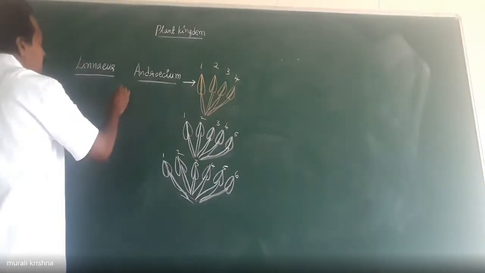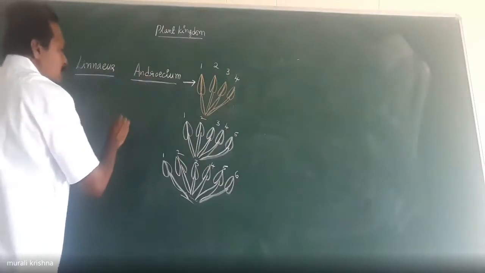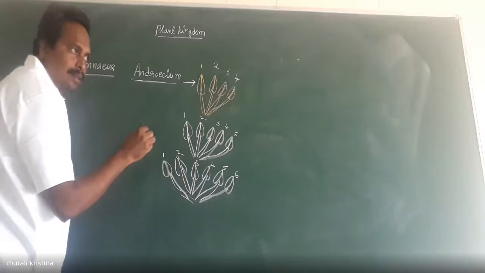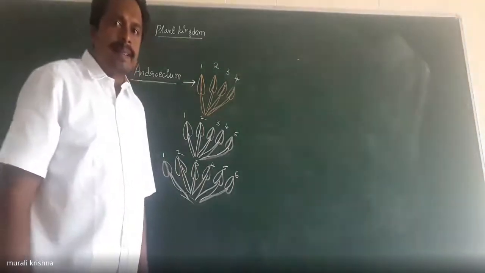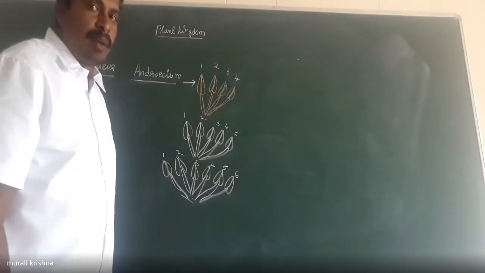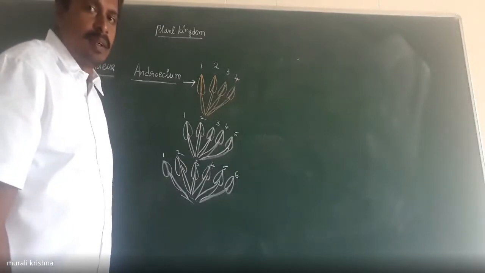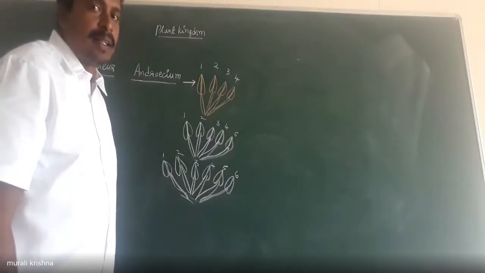So androecium, is it a floral character or a vegetative character? Is it vegetative or a sexual character? The flower is involved in the sexual reproduction. The floral characters are sexual.